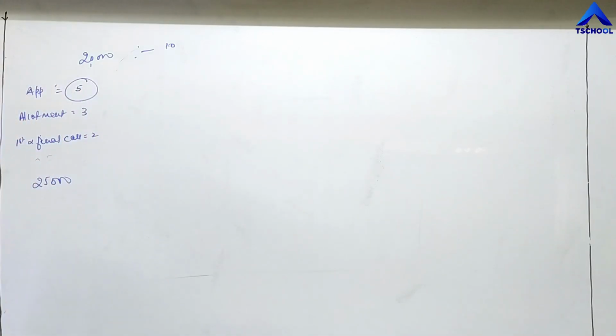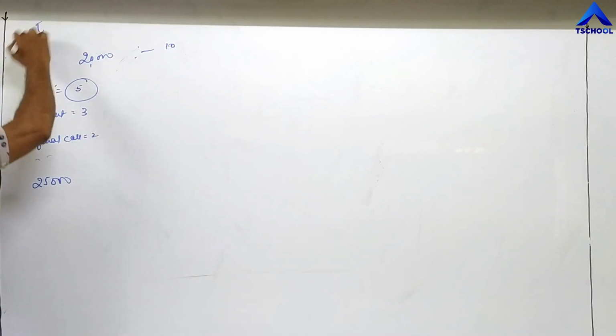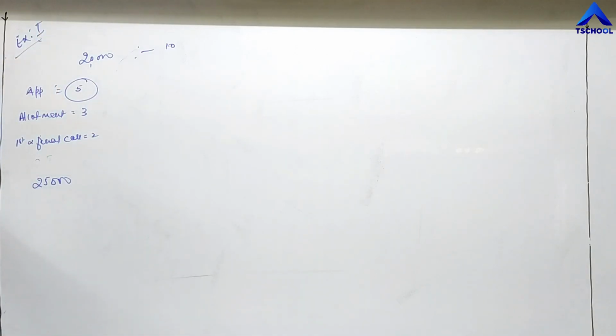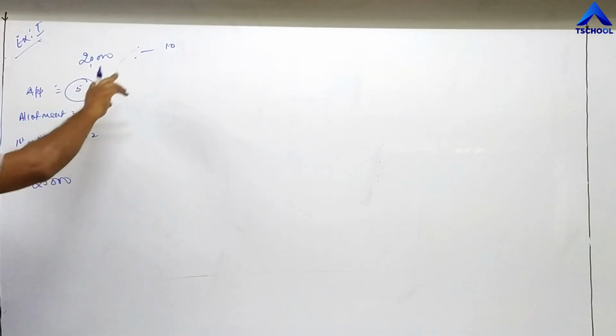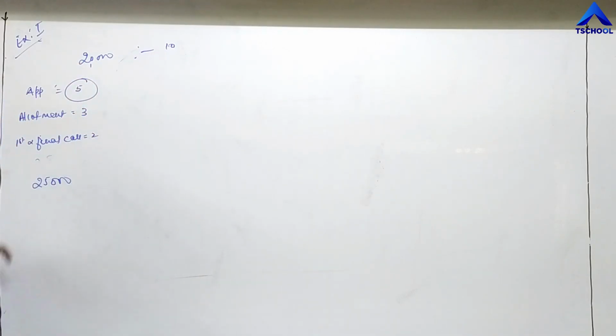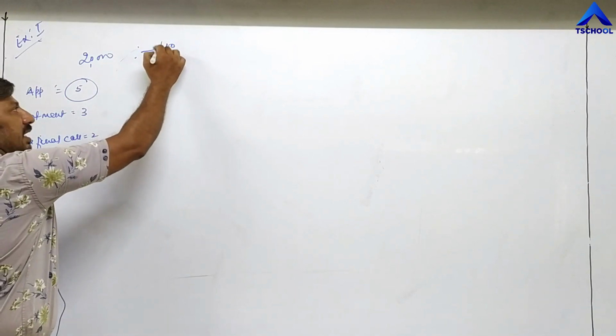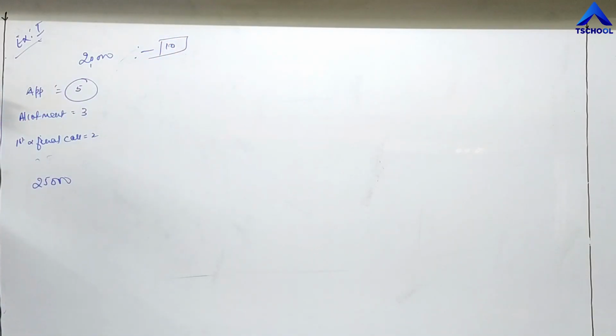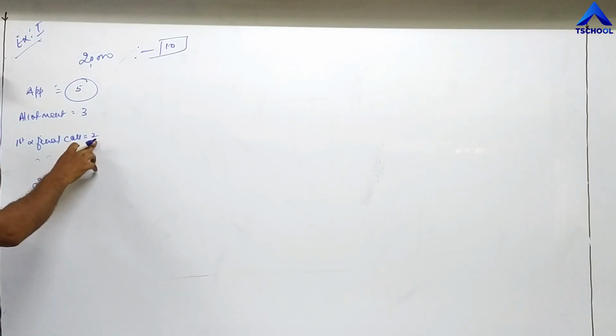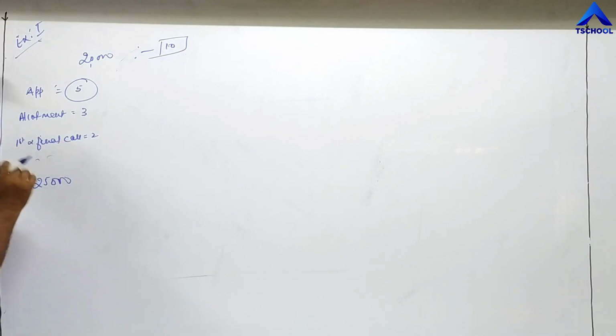So once again, see the example. This is example number 1, not from the textbook. First of all, assume that the company is issuing 20,000 shares. The face value of a share is 10 rupees, demanded in 3 installments. The first installment is 5 rupees, called application money. The second installment is 3 rupees, called allotment money. The third installment is 2 rupees, known as first and final call.